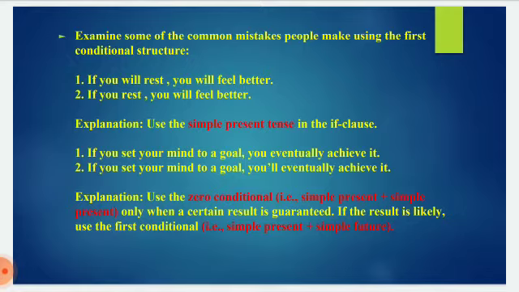Number 2, if you set your mind to a goal, you eventually achieve it. If you set your mind to a goal, you will eventually achieve it. Now the first one is incorrect. Why? Because we use the zero conditional, that is simple present plus simple present, only when a certain result is guaranteed. If the result is likely, use the first conditional, that is simple present plus simple future. So the first one, if you set your mind to a goal, you eventually achieve it, is incorrect, and if you set your mind to a goal, you will eventually achieve it, is correct.